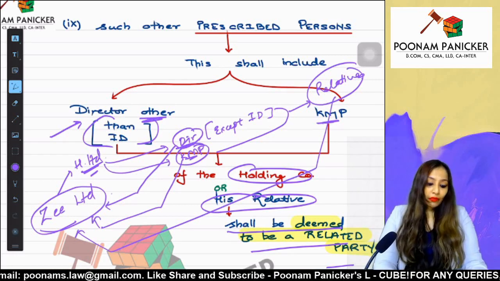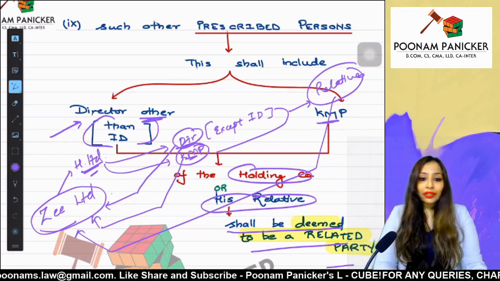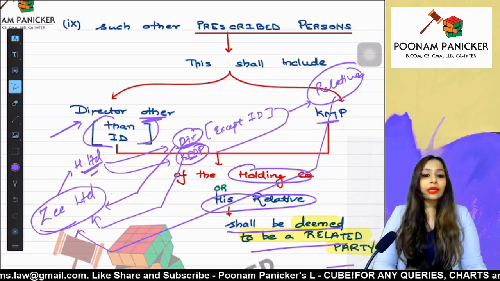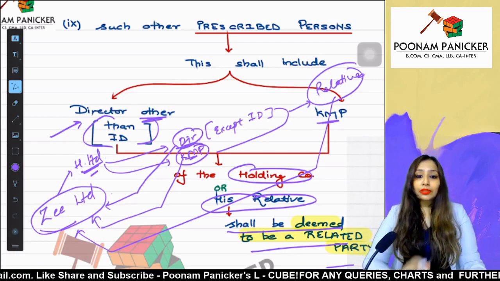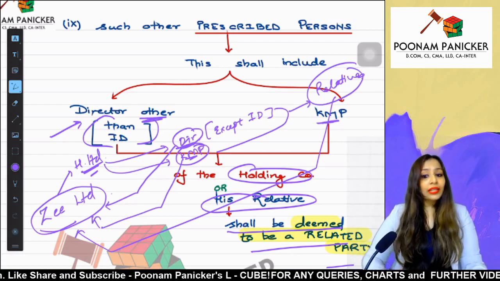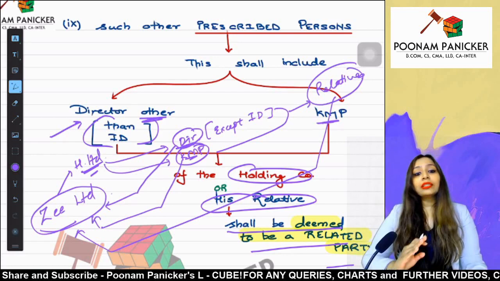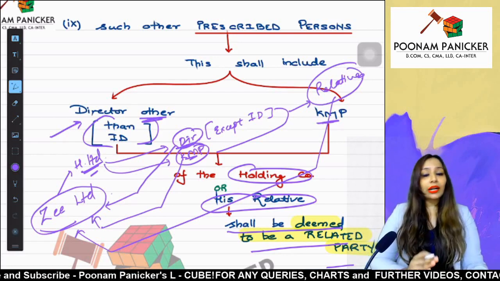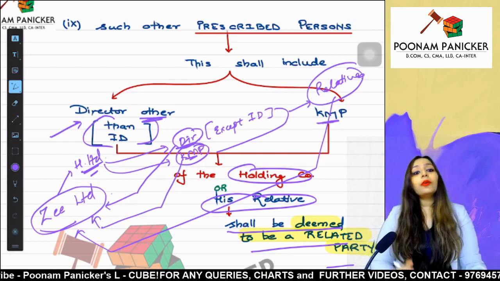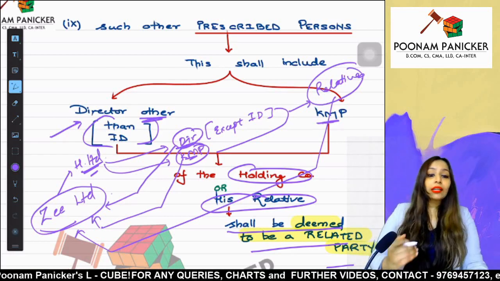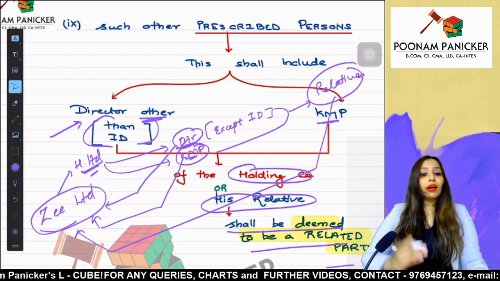Fine. Now, when they say director of H Limited, they have specifically excluded independent directors. So guys, these are the set of persons who are considered as related parties, and identification of related parties is extremely important in case you intend to answer a question in the exam paper. Now we will go ahead and look at the procedural aspects of entering into a transaction with a related party.